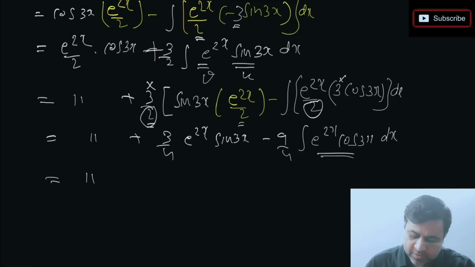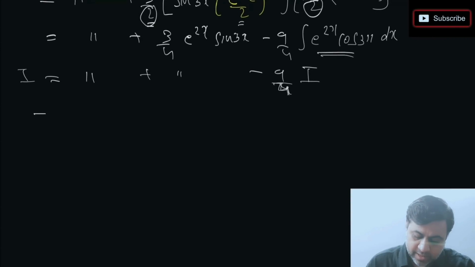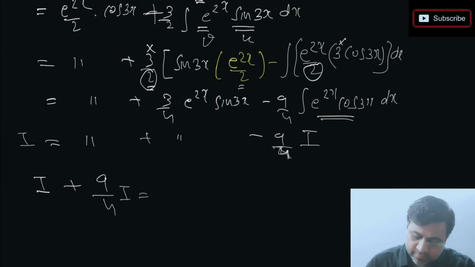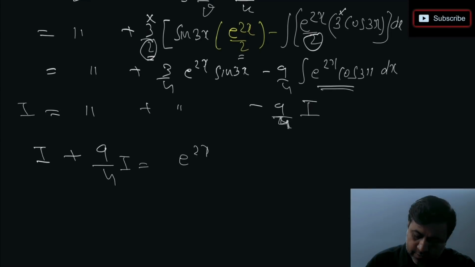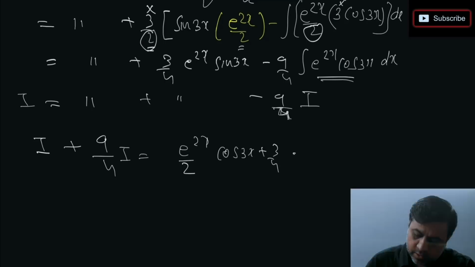So I'm just going to keep this as it is, and I'm just going to write in this step 9 by 4 and this will be I. Okay, so we are getting the question again. I just want you to observe what we'll do next. I'm just going to keep this minus 9 by 4 on the other side, will be plus 9 by 4 times I. Now what we have written here is we have this e power 2x by 2 cos 3x and this is 3 by 4 e power 2x sin 3x.